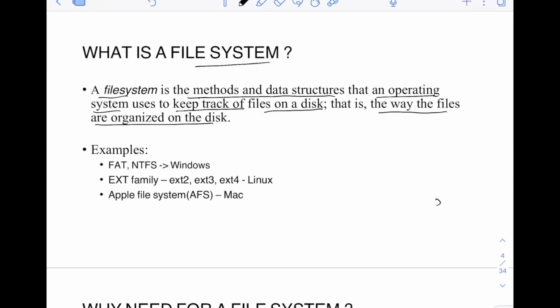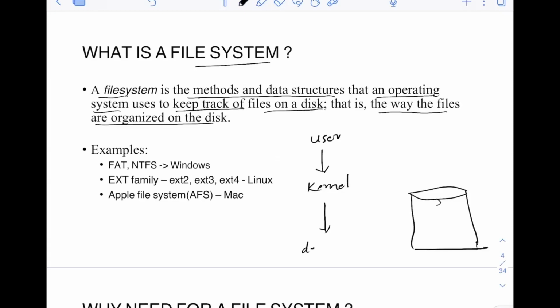That's wrong. You have the disk, where you store some data. Let's say this is the disk. There has to be something which manages the disk, which helps in writing the data, reading the data, searching the data. We as users are mostly telling the operating system or the kernel what to do. So the user will be there, and then there will be the kernel here. And at last, there will be all your hardware devices.